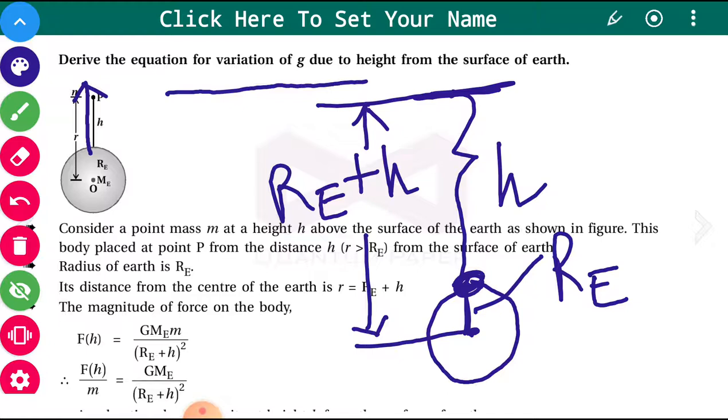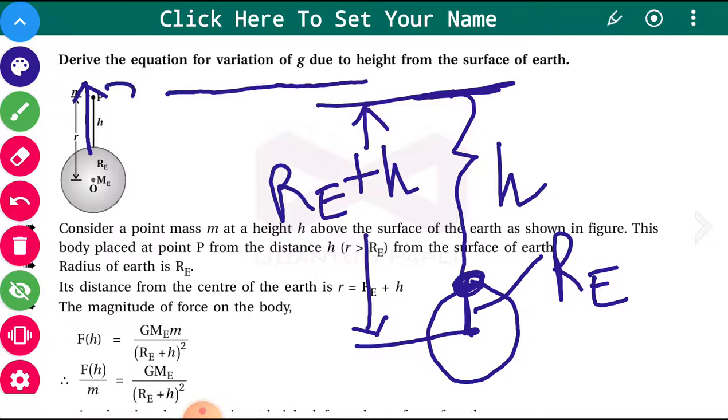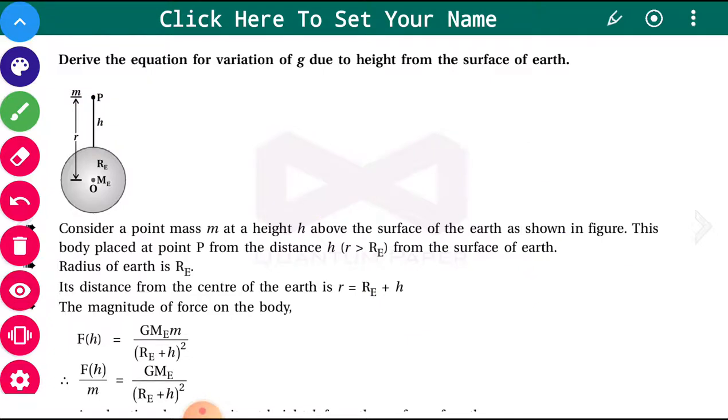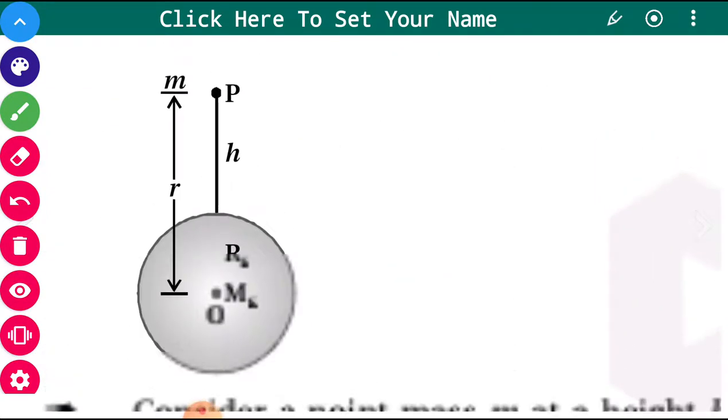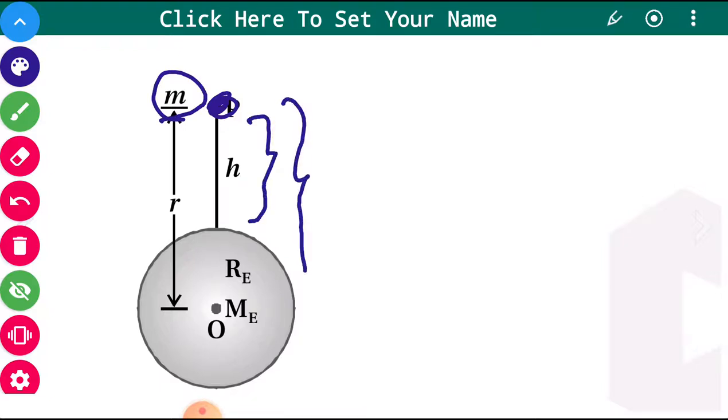First of all, the force acting on an object of mass small m. We consider some object here at height h, and its mass is m. Try to understand this figure. Here we have kept the object of mass m at distance h from the surface of the Earth, and its distance from the center is Re plus h.